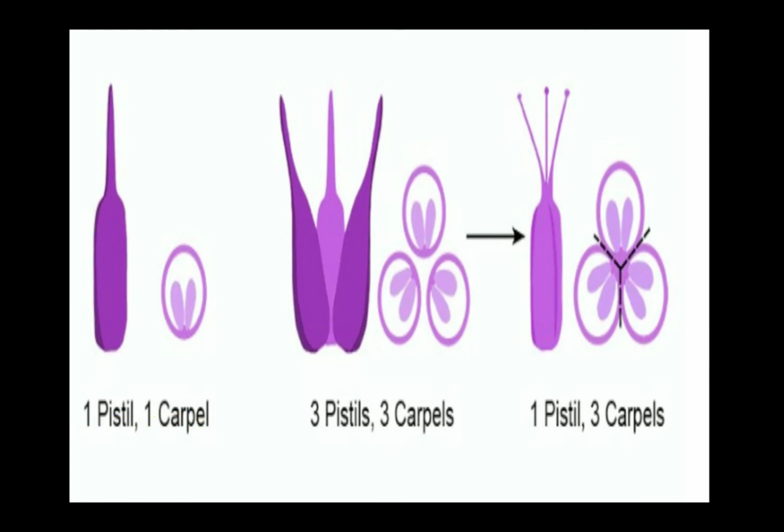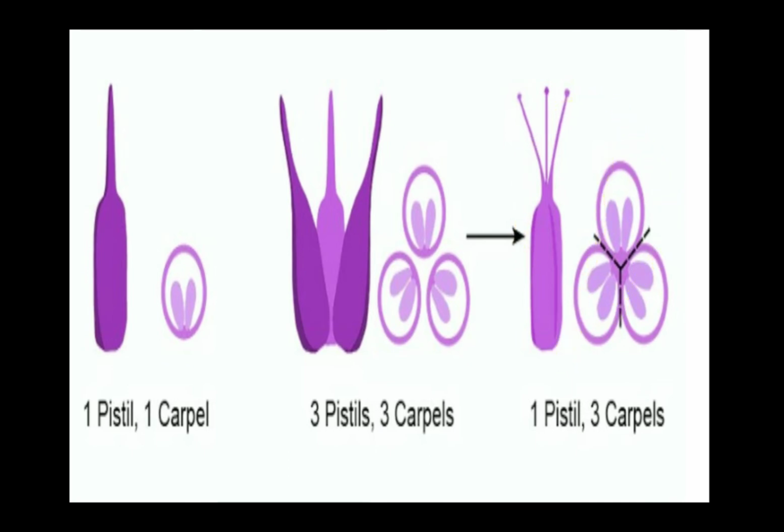These are the cases when carpels are free. In this case there is only 1 pistil, so there is no question of free or fused. In this case there are 3 carpels but they are free, and so you can use the term 3 carpels or 3 pistils. But here is the third case, the tricky one.